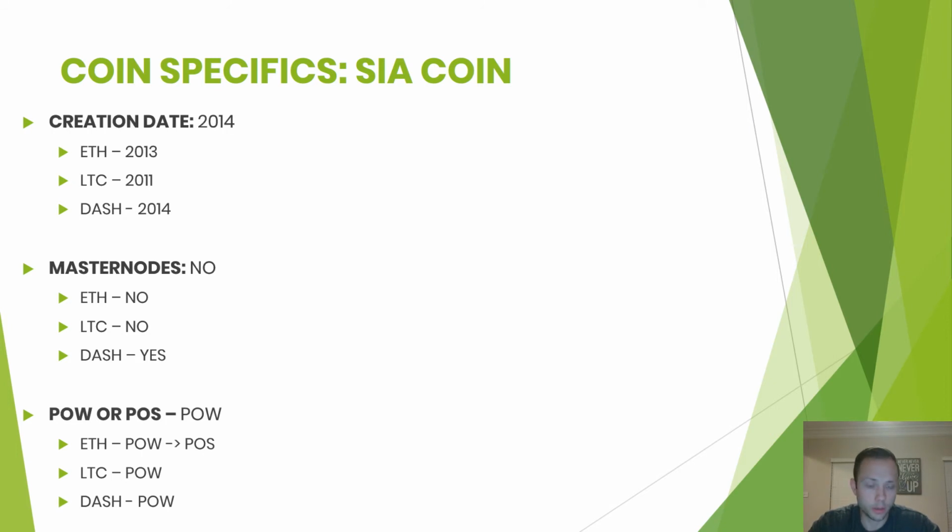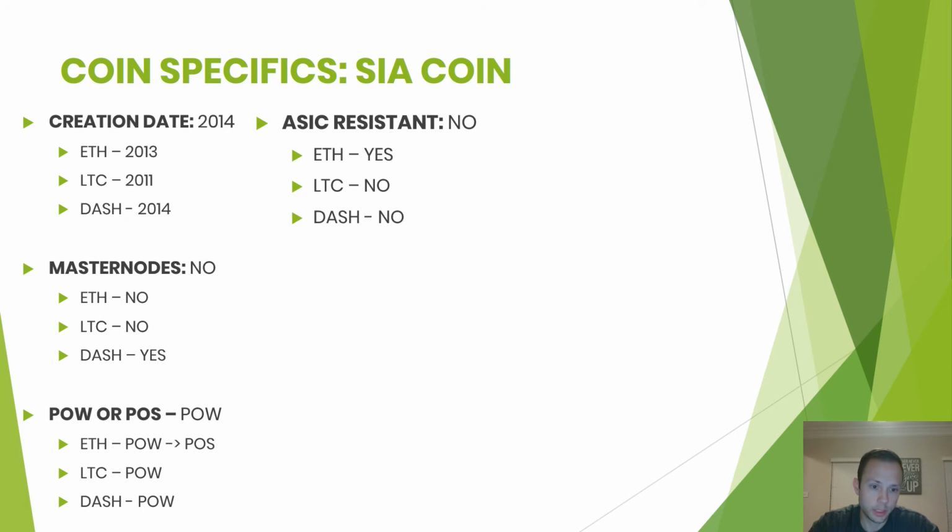Proof of work, they are proof of work, not proof of stake. And as you can see there, I just put in that Ethereum is actually proof of work moving to proof of stake. ASIC resistant, they're absolutely not. In June or August, I've seen conflicting stories, they're going to come out with their own ASIC miner that they're selling. I think it's like $1,500 currently. That's what they're going to sell it for.